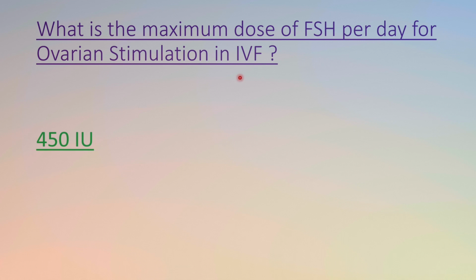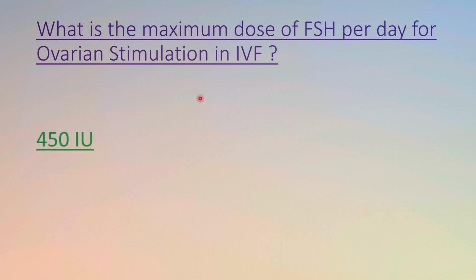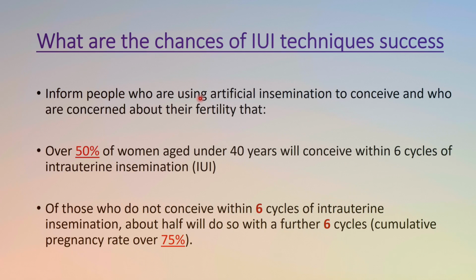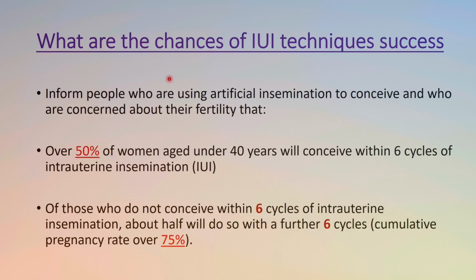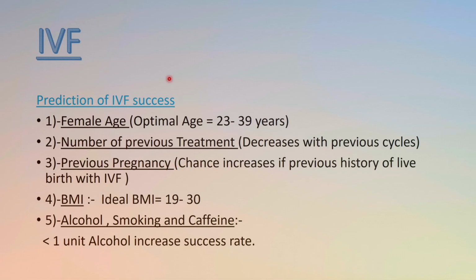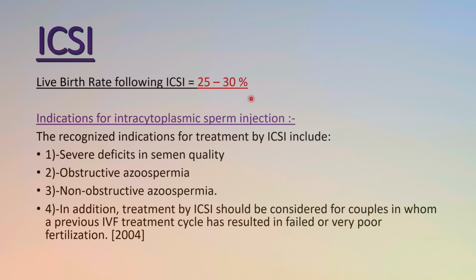Okay, now what is the maximum dose of FSH per day for ovarian stimulation in IVF? Okay, the maximum dose is 450 international units. ICSI is very important. The live birth rate following ICSI is 25 to 30%. Okay, that is very important as compared to IUI, where it is 8 to 16%. So in IUI the live birth rate is 8 to 16%, whereas in ICSI the live birth rate is 25 to 30%. Okay, so it has a higher success rate.